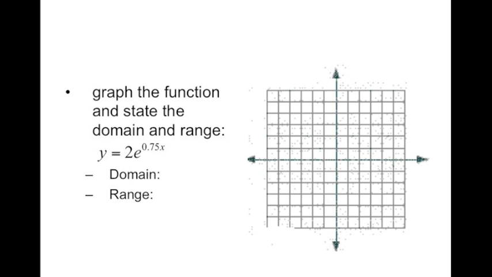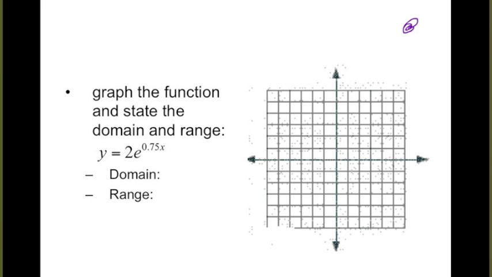So the base here is e. And e is about 2.7, so our base is bigger than 1. So that means the only way we can have a decay function, if there's an e in it, is if that exponent is negative. Okay, and here our exponent is positive, so this is going to be a growth function. Right, so one group of your homework problems will just specifically ask you, is it decay or is it growth? Look at that exponent. A positive exponent is going to create a growth, a negative exponent will create a decay.